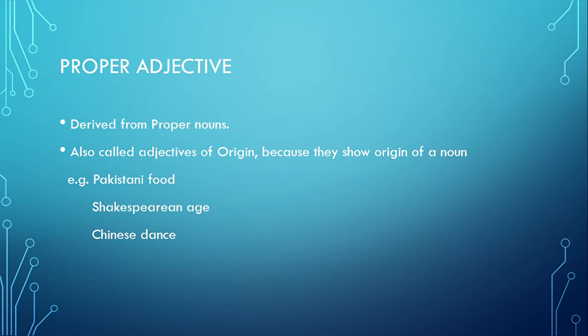And these are also called adjective of origin because they show the origin of a noun, that from where a noun has come. For example, if I say Pakistani food, so now this Pakistani is actually the proper adjective because it is telling that from which area this food belongs to. Then Shakespearean age, you all must be aware of this Shakespearean age, that is a specific era in literature. Then comes Chinese dance. So Pakistani, Shakespearean, Chinese, these are proper adjectives.